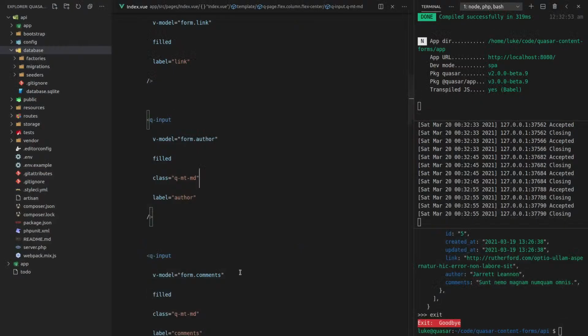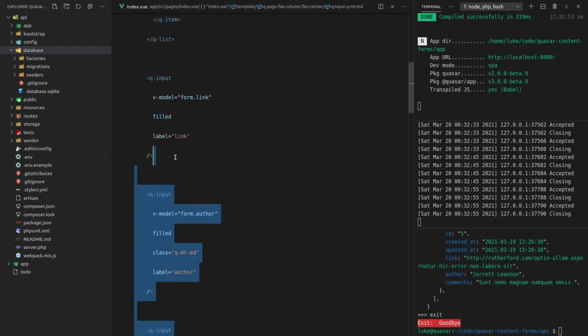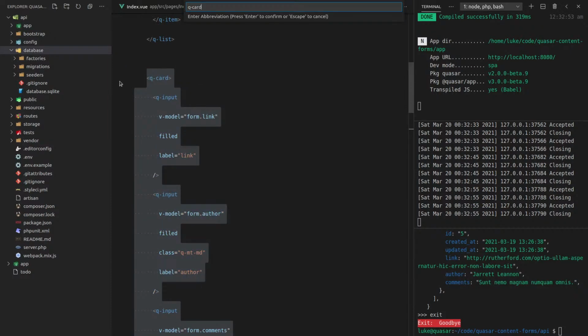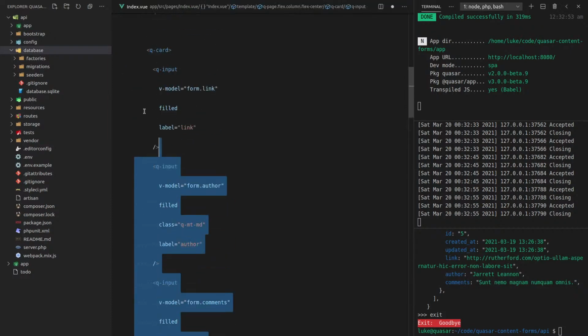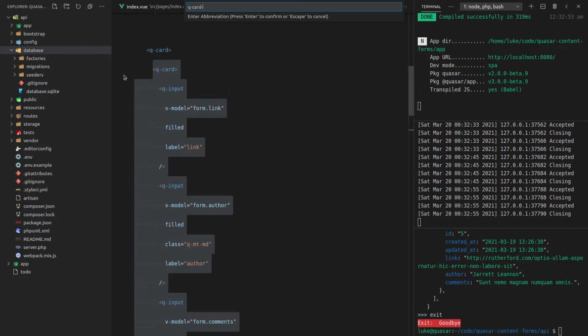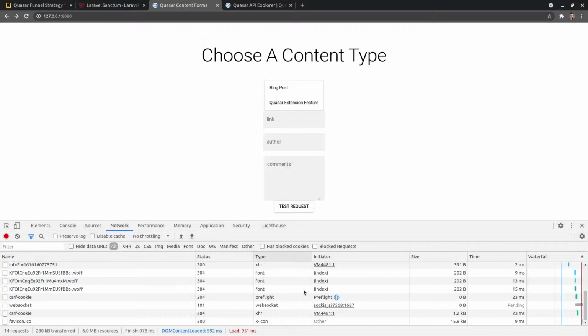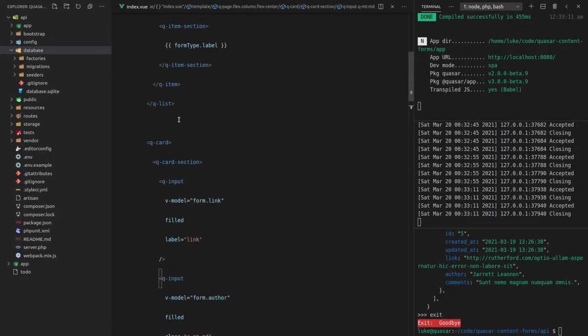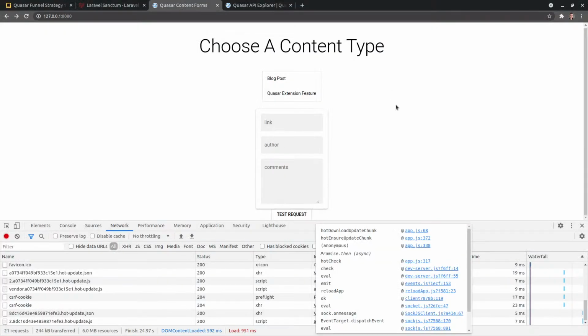Yeah, there we go. And why don't we just whack the whole thing in a card? Even though we're just playing around for now. I just can't help it. I want to make things look nice. And let's add that in a q-card-section so we get a bit of padding in there. All right, cool. I think that looks pretty good. And class equals q-mt-lg. And there we go. So obviously this would be sitting on another page or a pop-up as a dialog when you click on a blog post.